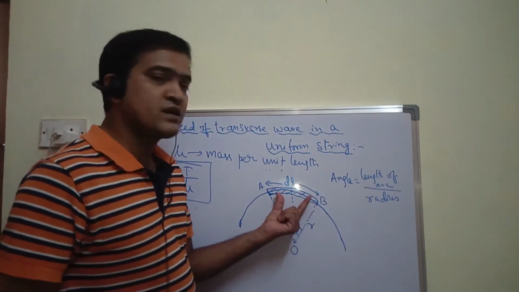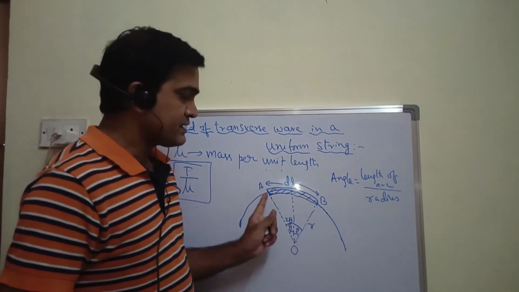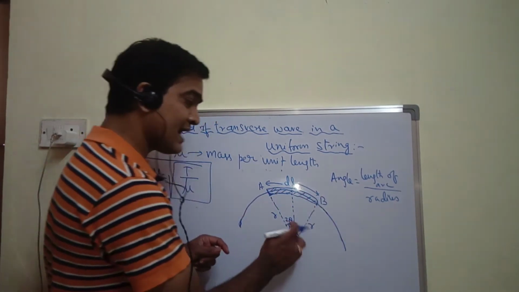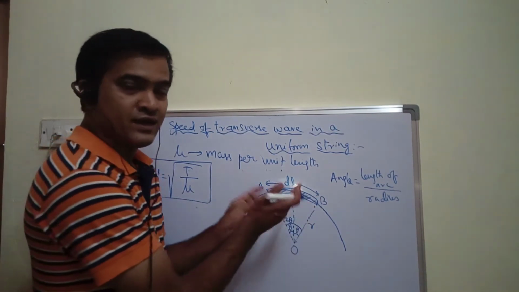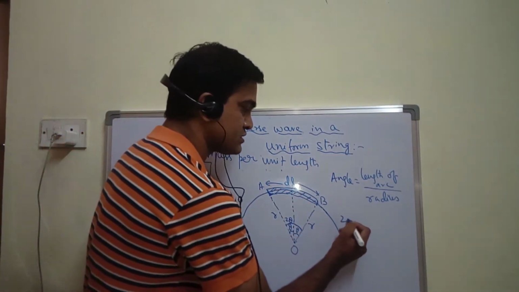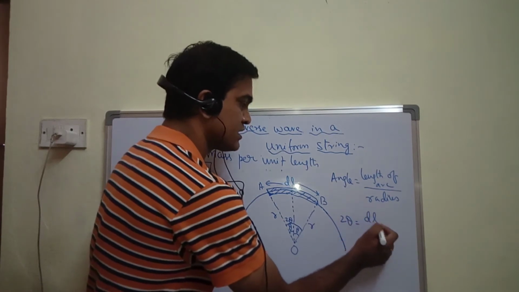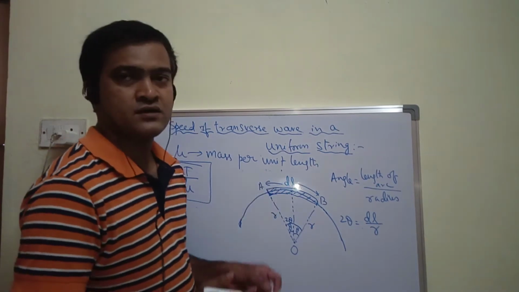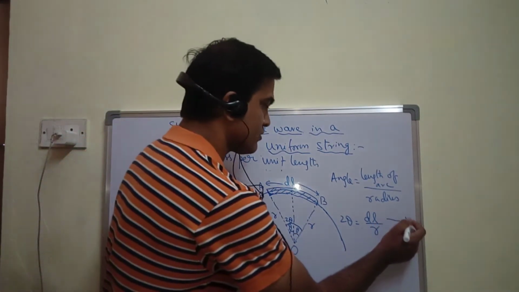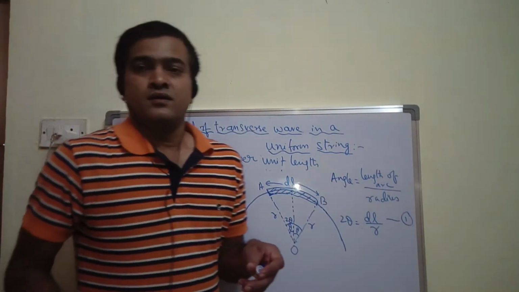Now what is the length of arc? We have chosen dl, and radius is r. So what is the angle subtended at this center? Total angle between the ends of the element, so 2 theta. So I can write 2 theta is equal to dl upon r. Let me take this as equation 1. Fine.